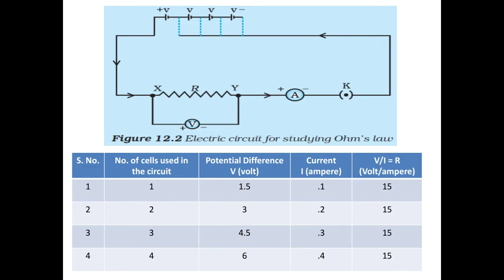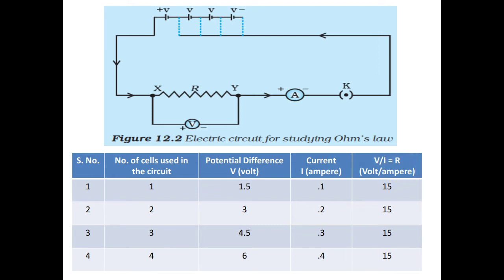So by doing this experiment we came to know that for the same wire and the same components, if we increase the potential difference across the ends of the conductor, the current also increases proportionally because their ratio is the same. We give the name R to this constant ratio, that is resistance.